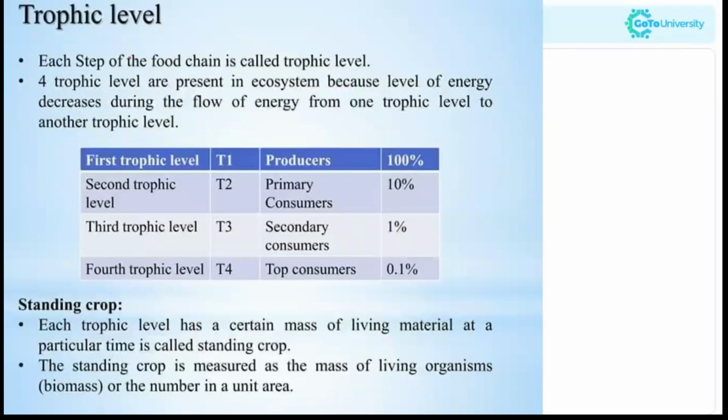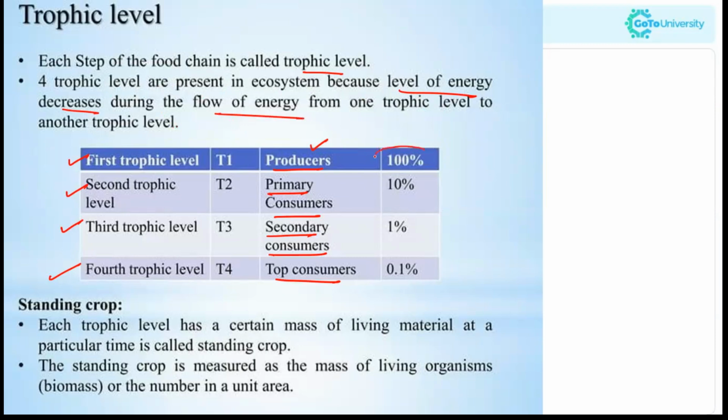Now, moving to trophic level, as we mentioned, each step of the food chain is called the trophic level. There are four trophic levels: first, second, third, and fourth. First trophic level is producers, second is primary consumers, third is the secondary consumers, and the fourth trophic level is the top consumers. The first trophic level, which consists of the producers or autotrophs, will have the highest level of energy. So the four trophic levels are present in an ecosystem because the level of energy decreases during the flow of energy from one trophic level to another.